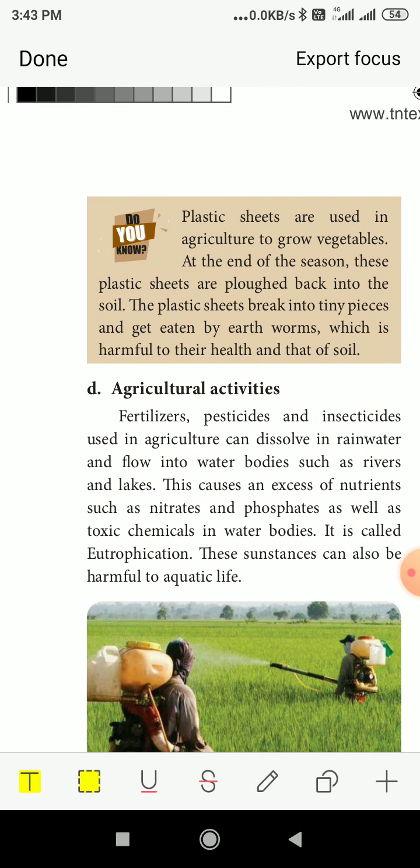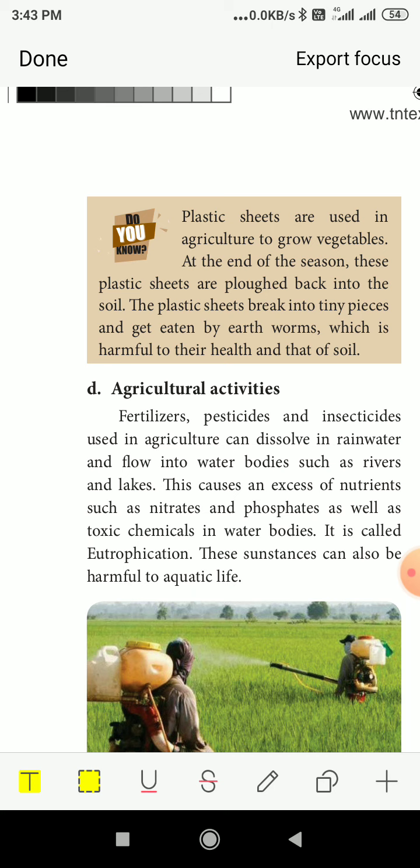Now, plastic sheets are used in agriculture to grow vegetables. At the end of the season, these plastic sheets are plowed back into the soil. The plastic sheets break into tiny pieces and get eaten by the earthworms, which is harmful to their health and that of the soil. When these plastic sheets go into the soil, they will be plowed in and retained in the soil for a long time, and they will be eaten by the earthworms. It will cause harm to the earthworms, and the soil texture also will be harmed.